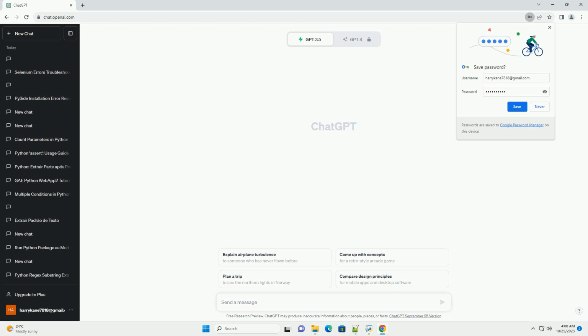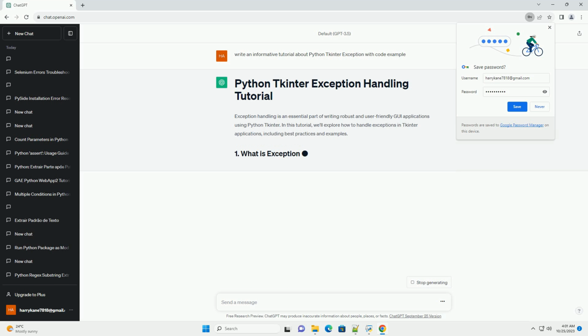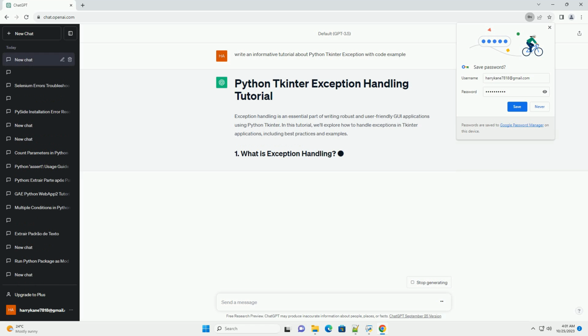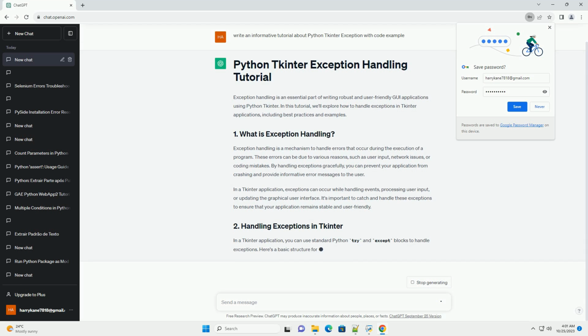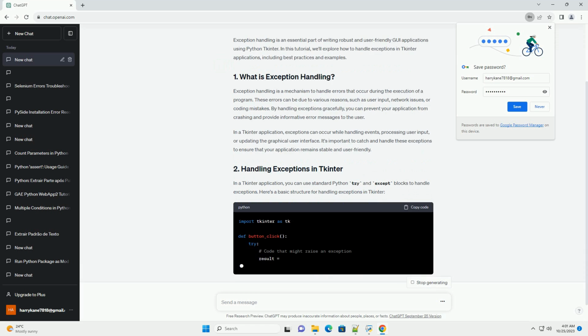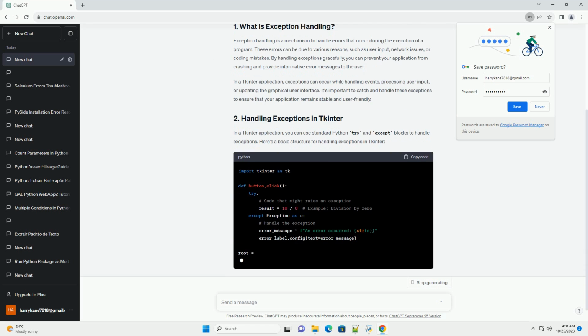Exception handling is a crucial aspect of programming in any language, including Python. When working with graphical user interfaces, GUIs, created using Tkinter, it's important to handle exceptions gracefully to provide a better user experience and avoid program crashes. In this tutorial, we'll explore how to handle exceptions in a Tkinter application using Python.